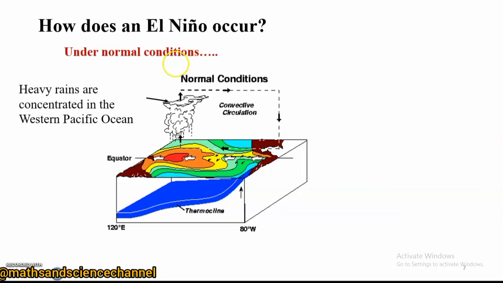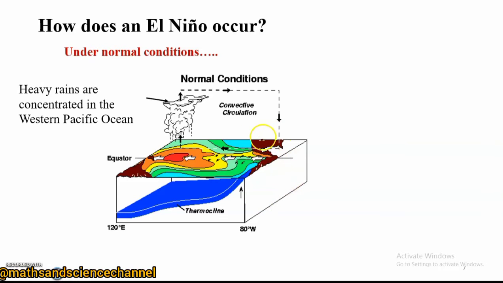The moisture content contained in this air is lost, and therefore we now have dry air. Now this dry air also travels towards the eastern Pacific, all the way to the Peru coastal region, making that particular region very cold.